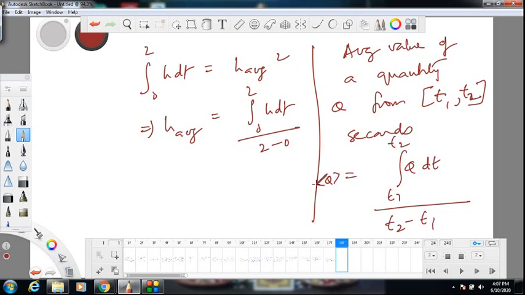When you put two brackets like this, it is called average value. That is read as average. These two brackets mean average. So how do you calculate average of a quantity? First of all, why do you want to calculate average? Because that quantity is changing continuously. With time it is changing. In physics we take quantities which change with time. So I first integrate that quantity with respect to time from t1 to t2 and divide by time difference. That will give me the average.